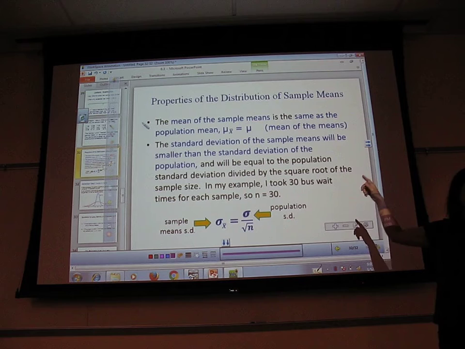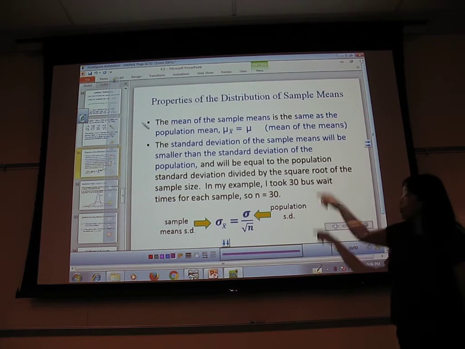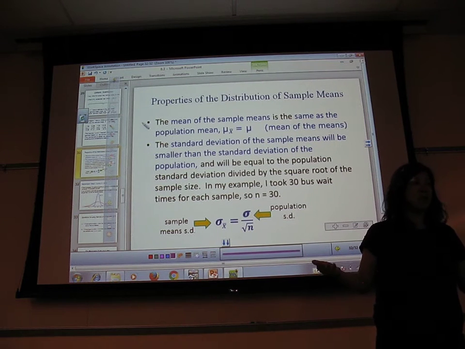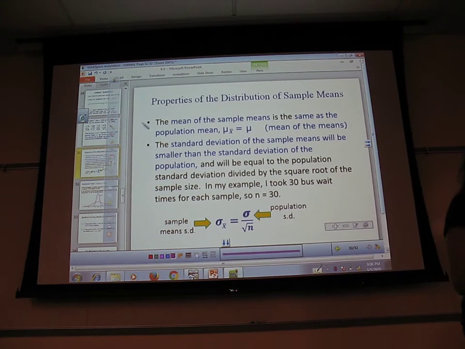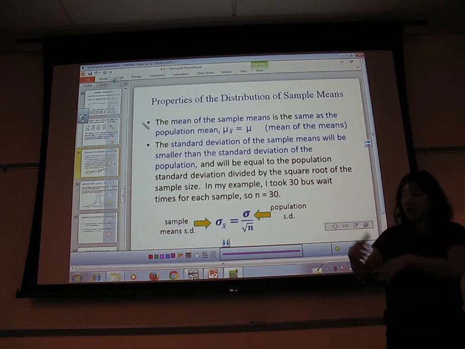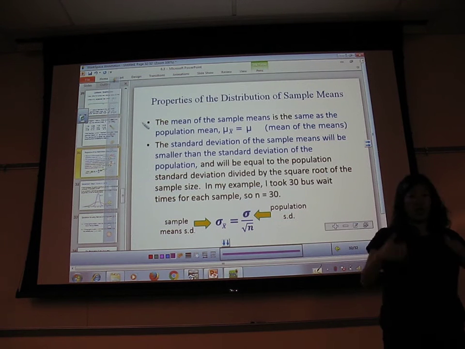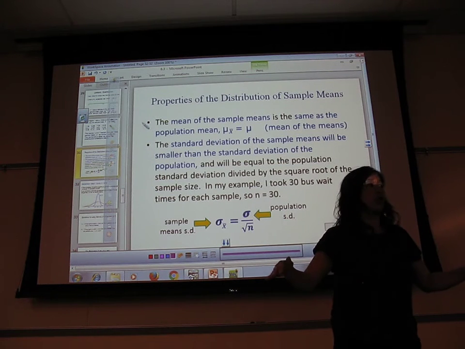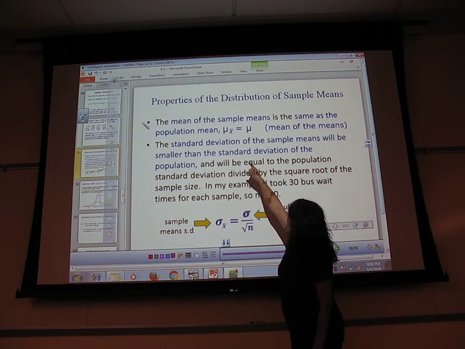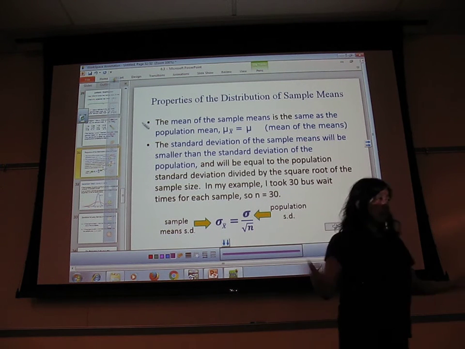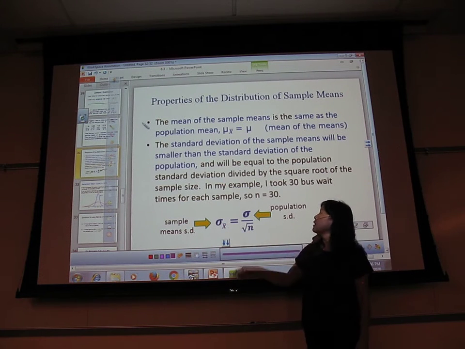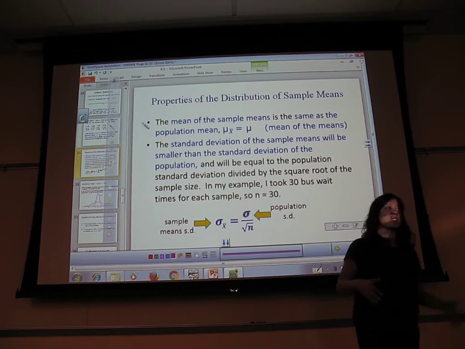You should be filling in your notes on this, right? It's in your notes. 10 minutes on average is how long people should wait for the bus. If I take a sample of 30 people, I expect that average to be right around 10. If I take a bunch of those samples, I expect all their averages to be right around 10. They should be centered at 10. And as you get further away from 10, there should be fewer and fewer of them. Their mean is the same as the regular mean, 10. But their standard deviation, sigma x bar, is going to be the regular sigma divided by the square root of n. It's going to be smaller.